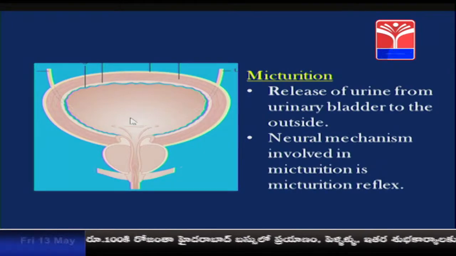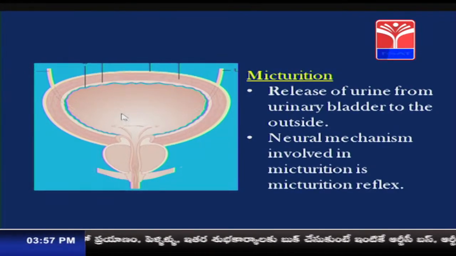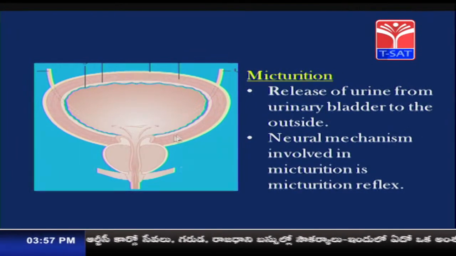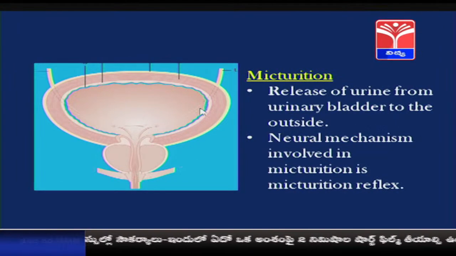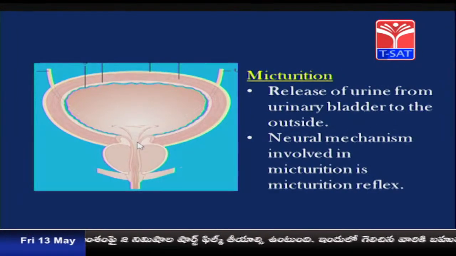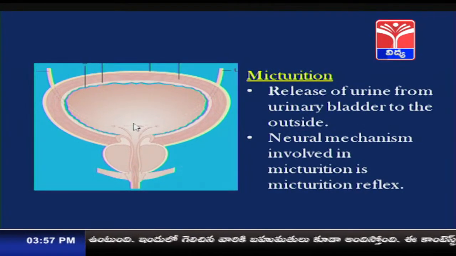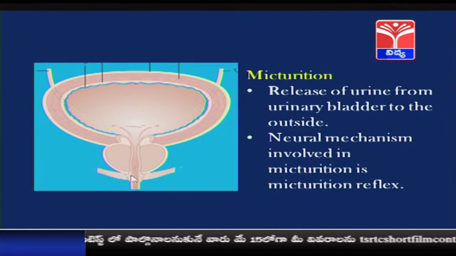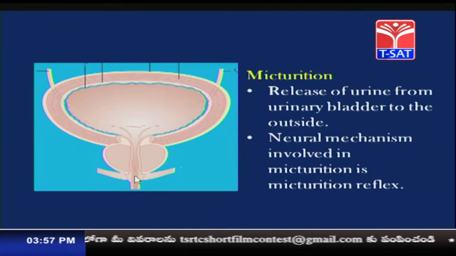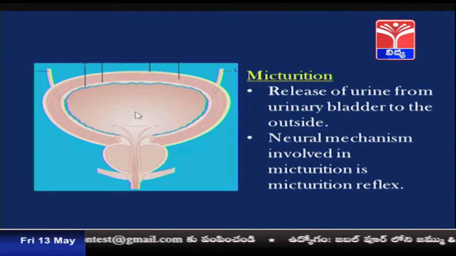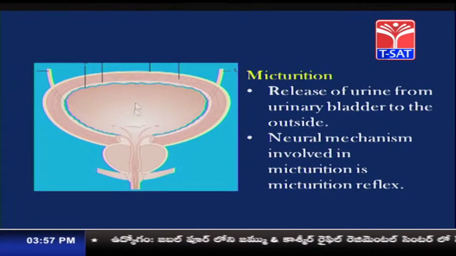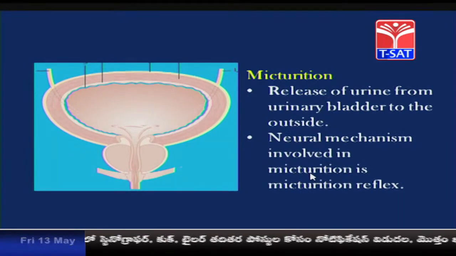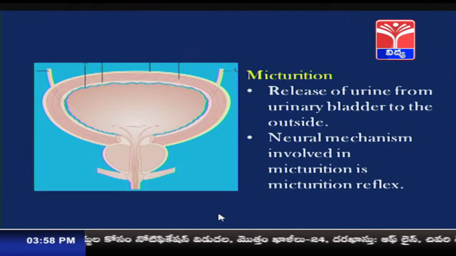Whenever the urinary bladder is filled with around 300 to 500 ml of urine, the stretch receptors present in the wall of the urinary bladder send signals to the brain that relax the internal urethral sphincter, and we also get the urge to urinate. With our conscious effort, we relax the muscles present in the external urethral sphincter, which passes out the urine. The release of urine from the urinary bladder to the outside is called micturition, and the neural mechanism involved in the process is called the micturition reflex.